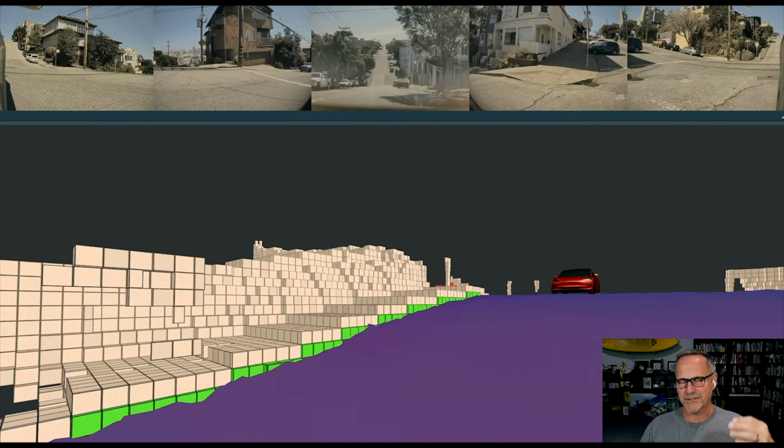But what it's able to do is make predictions, and it's able to use the occupancy of the area around it and the alignment of that occupancy with the road surface to make predictions about what the road surface is going to look like, and also to decide that it wants to slow down if it's not exactly sure what's over the top of this hill crest. So these are all really impressive. The fact that the road surface and the voxels around the road surface are aligned with each other is really, really impressive. That's not a simple task at all, I'm sure.